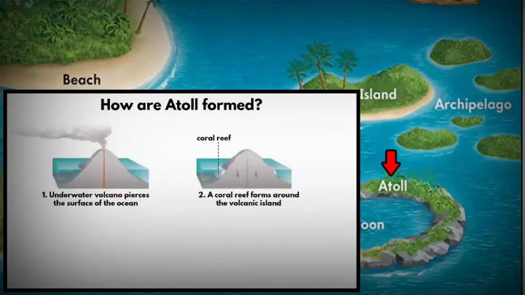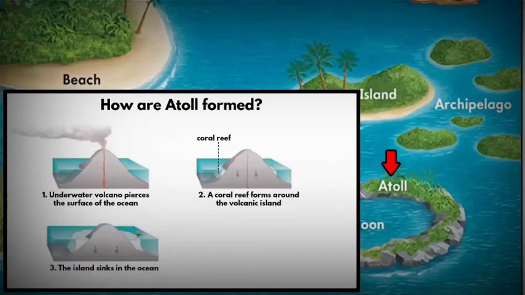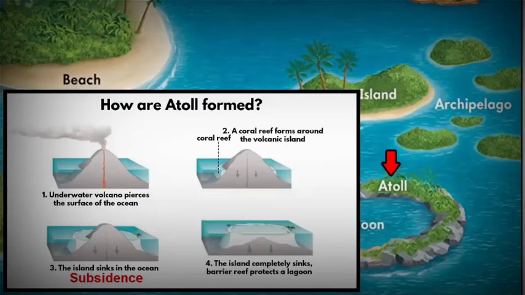Now in the next stage, tiny sea animals called corals begin to build a reef around this island. These corals are very hard in nature. It surrounds the island just below the ocean surface. Over millions of years, the volcanic island erodes and sinks to the seafloor. This process is called subsidence. The seamount erodes into the sea and its top portion is made flat by the constant pounding of powerful ocean waves. Ultimately, the island sinks below the sea and all you can see is a ring-shaped island formed with coral reef. This is what is known as an atoll. And in between you'll have a pool of water which is called a lagoon.